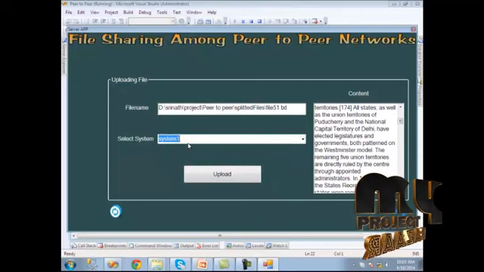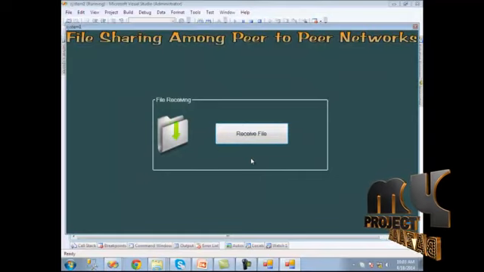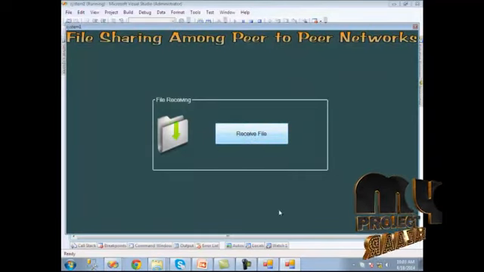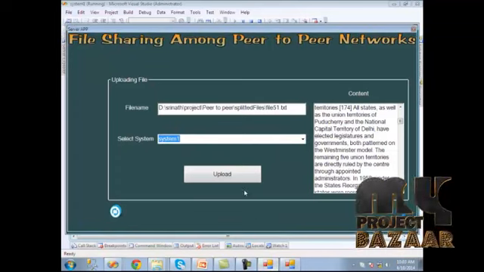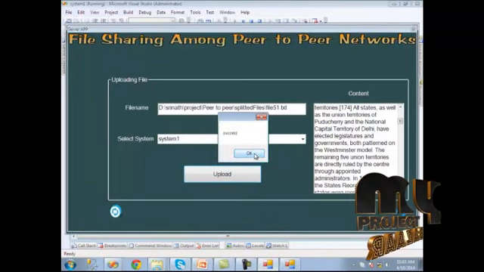Then we should run the system 1 application. Here the file receiving part is shown. Then when we click the receive file button, here we should give the upload. When the file is sent to the peer system, we can get the success message.